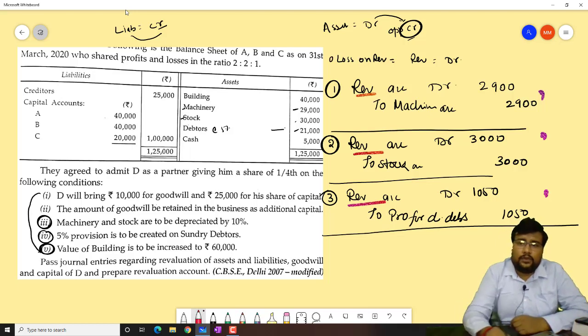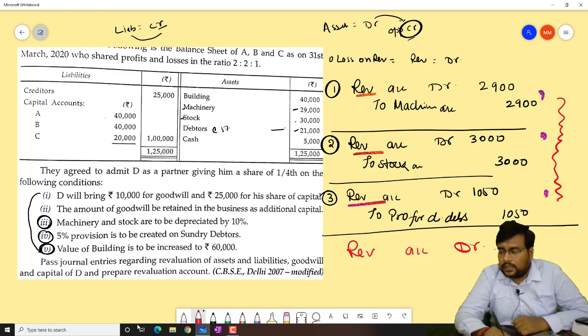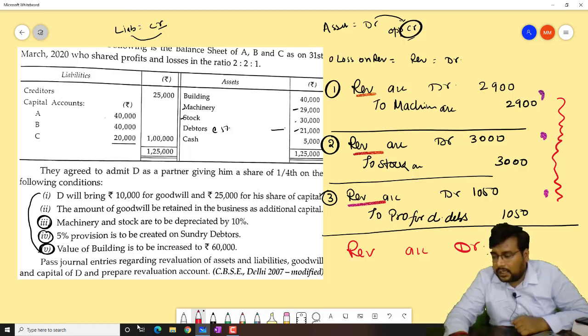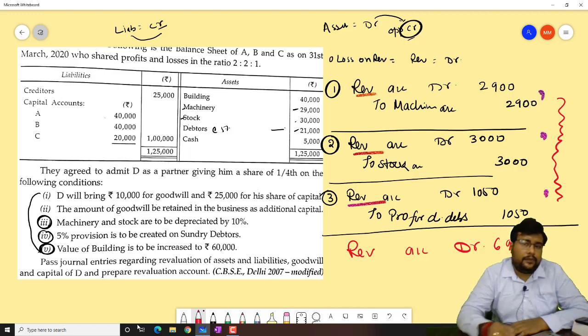So instead of all three, we can pass a combined entry like this: revaluation account debit 2,900 plus 3,000 plus 1,050, and how much will it come? 2,900 plus 3,000 is 5,900, plus 1,050 is 6,950.